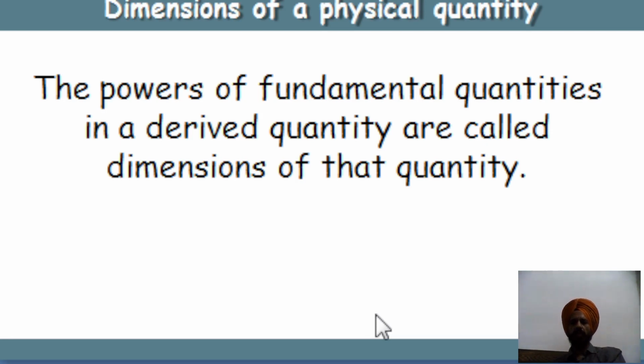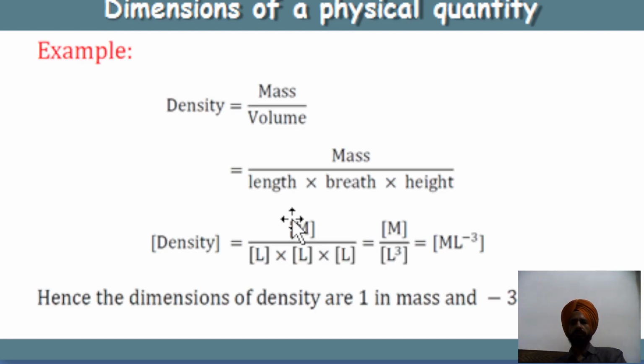Dimensions of the physical quantity, which is the next one, we can define as the powers of the fundamental quantities in a derived quantity. These are called the dimensions of that quantity. Okay, dimensions of the physical quantity. So one example we can take.